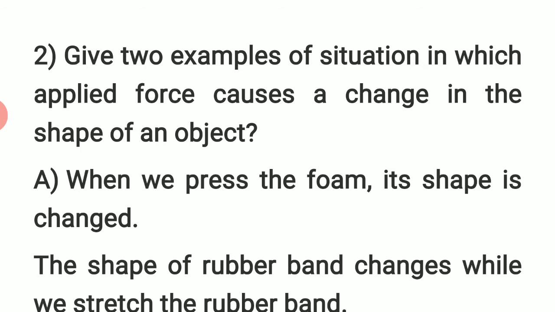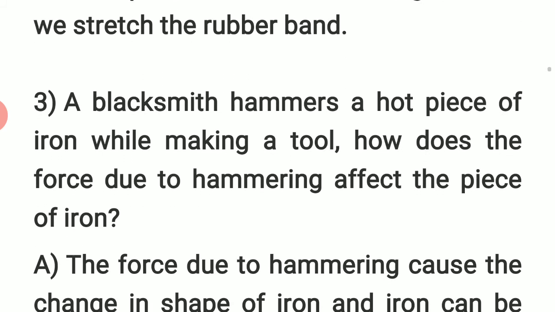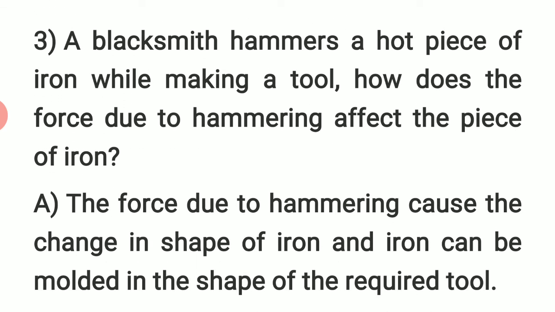Give two examples of situations in which applied force causes a change in the shape of an object. When we press the foam, the shape is changed. When a sponge is pressed, its shape is changed. The shape of a rubber band changes while we stretch it. A blacksmith hammers a hot piece of iron while making a tool.